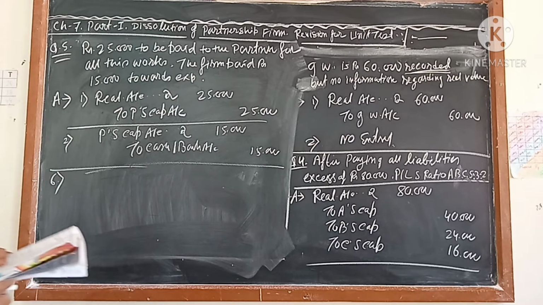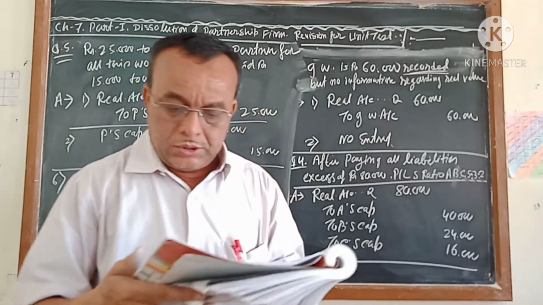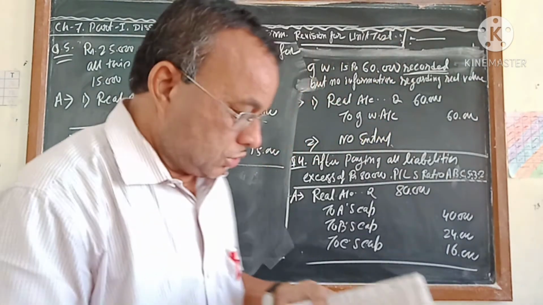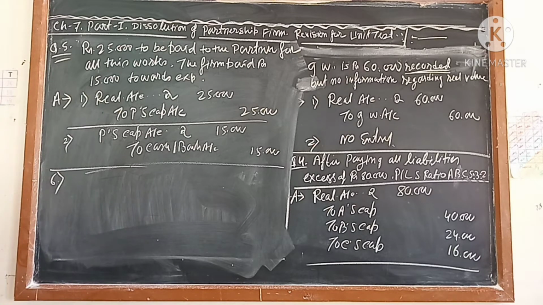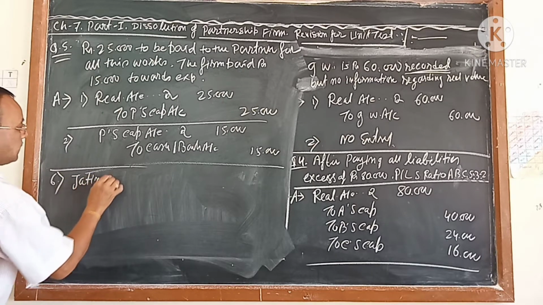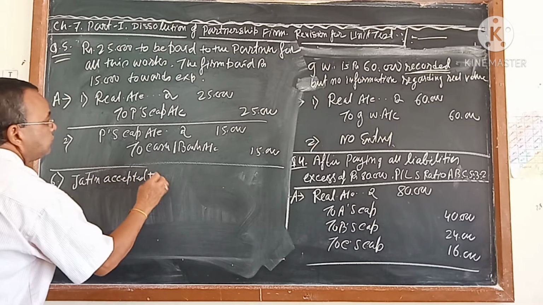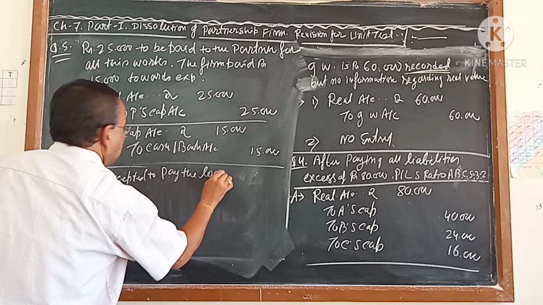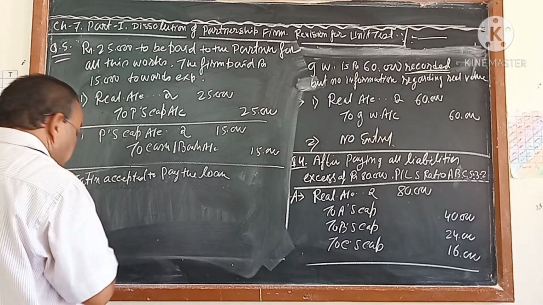The partner Jatin accepted to pay the loan given by his wife to the firm of rupees 60,000. The next is coming: partner Jatin accepted to pay the loan. How much? Jatin accepted to pay the loan of his wife.